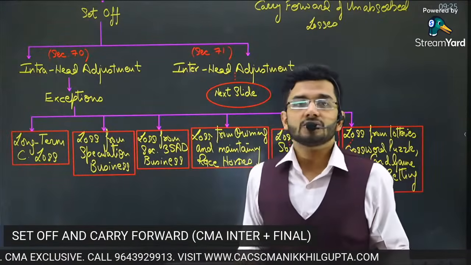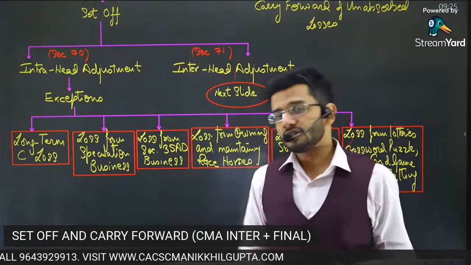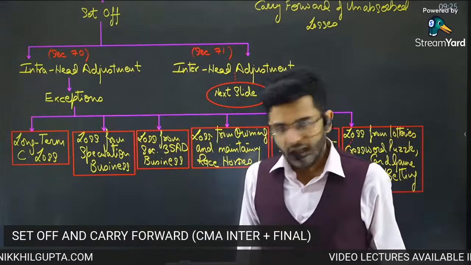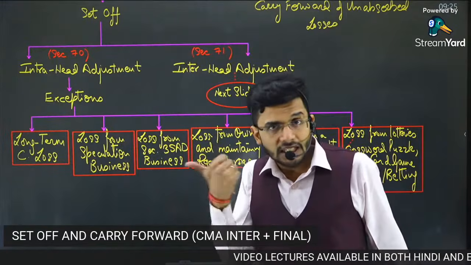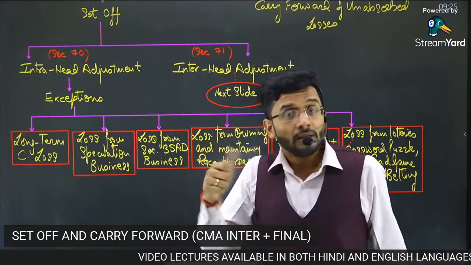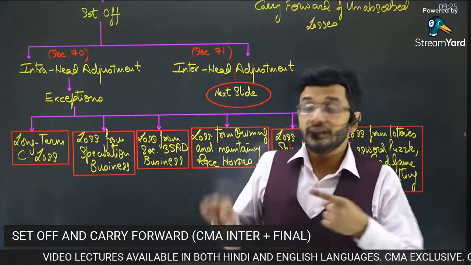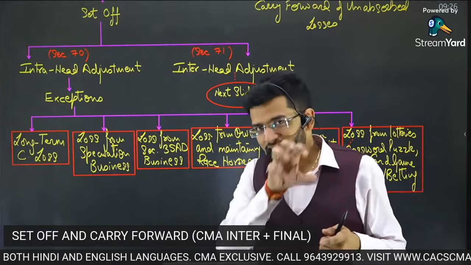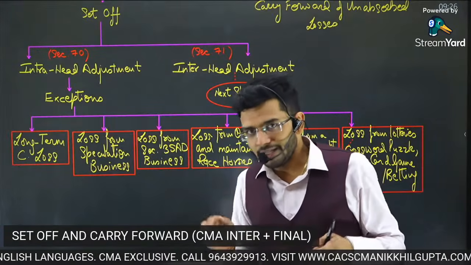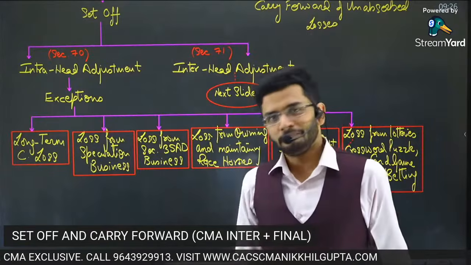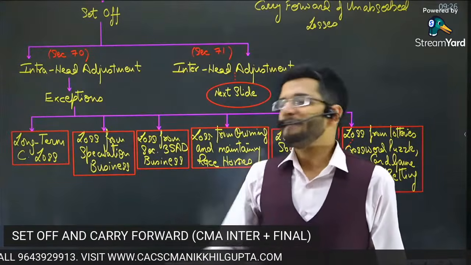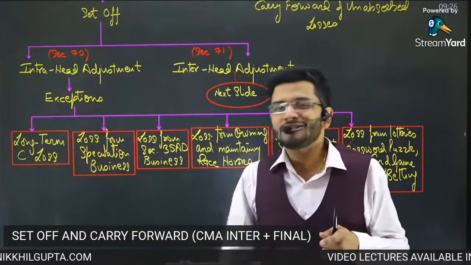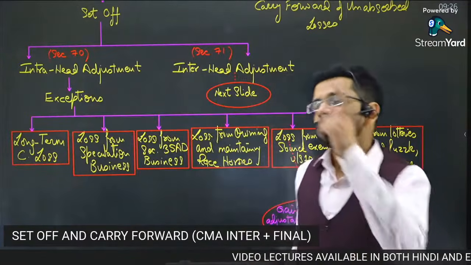Now I'll come on to the speculation business. I purchase shares of Reliance Industries Limited worth 10 lakh rupees. I don't have the money. I don't have 10 lakh rupees. But as you are aware that the settlement is to be done, the payment is to be done at the end of the day. So during the day, when I purchase 10 lakh rupees worth of shares of Reliance Industries Limited, during the day, I even sell all of them. Thereby, I need not pay 10 lakh rupees to stock exchange. I need to pay only the differential between the purchase price and the selling price. This is known as speculation.